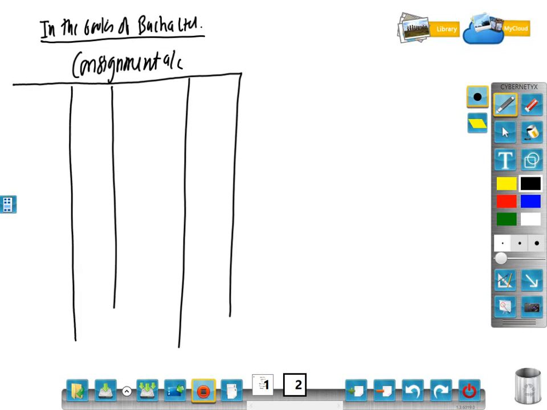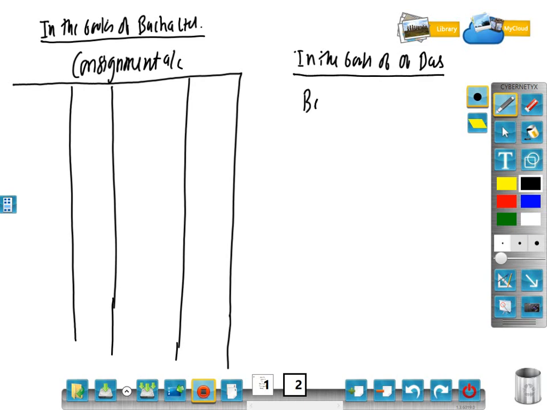So this is the consignment account in the books of the consignor. Who is the consignor? Bacha Limited. And they have asked you to open a consignor account in the books of the consignee. Who is the consignee? Das. So in the books of Das, you have to open Bacha Limited account.